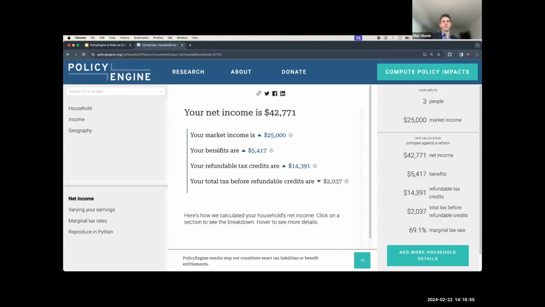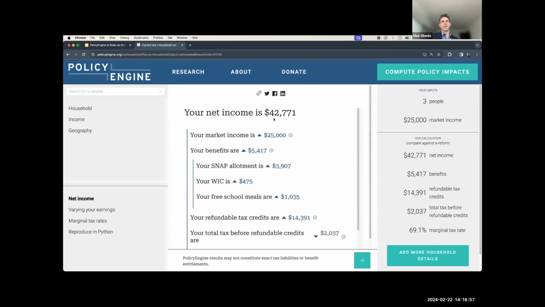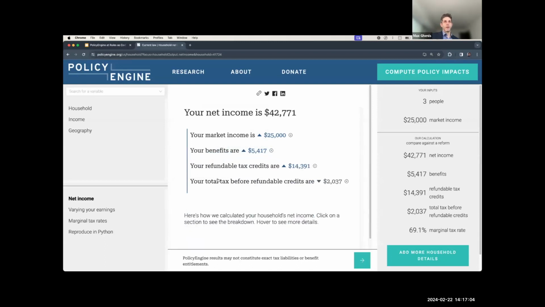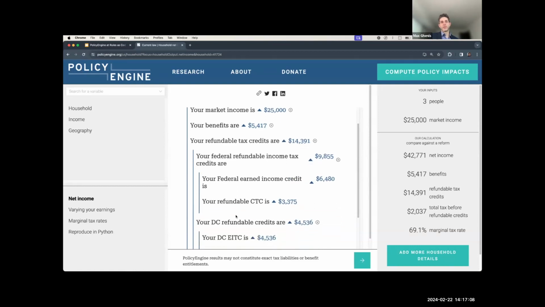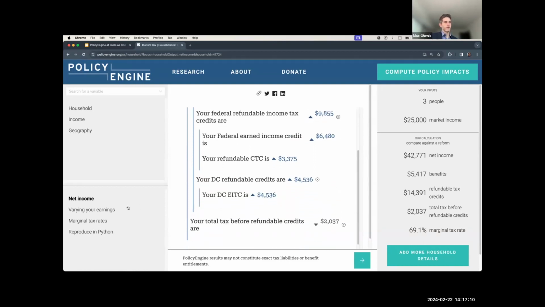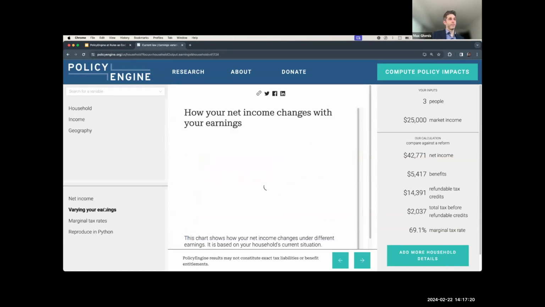So this household, they would see, instead of 25,000, they're actually ending up with about 43,000 after SNAP, WIC, free school meals, child tax credit, earned income tax credit. DC has various tax credits as well. And here's where I think it gets more toward what's possible in terms of helping policy analysts design policy that is more aligned to the values that we have as a society.